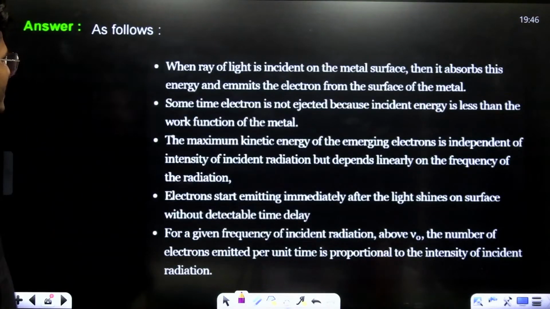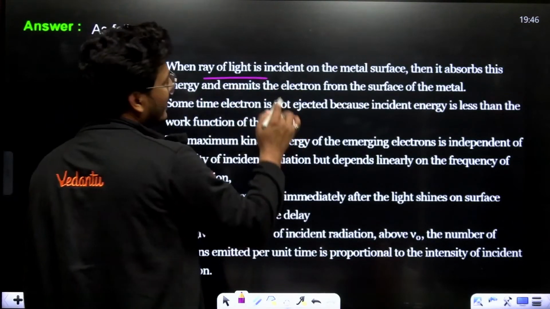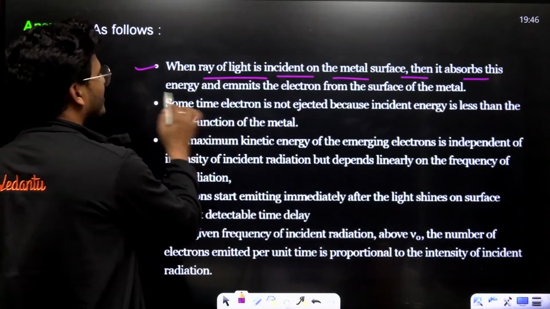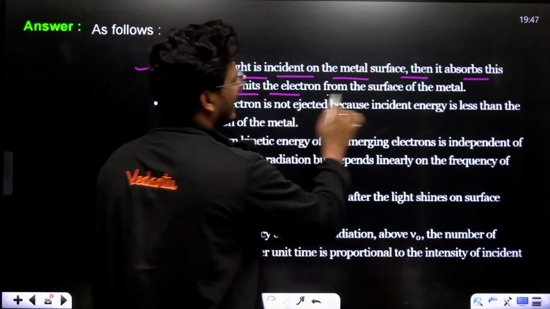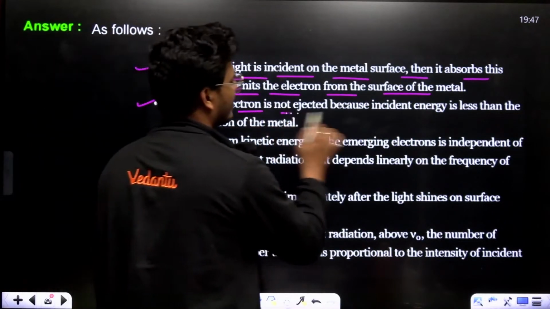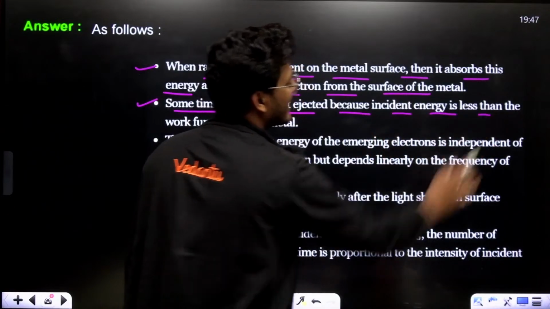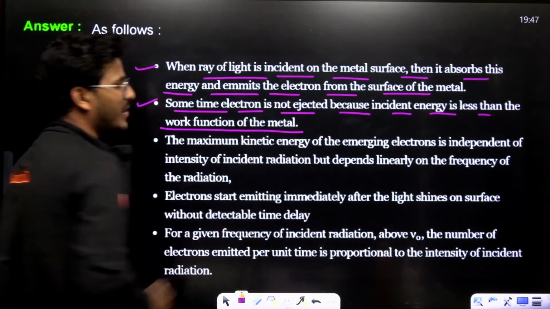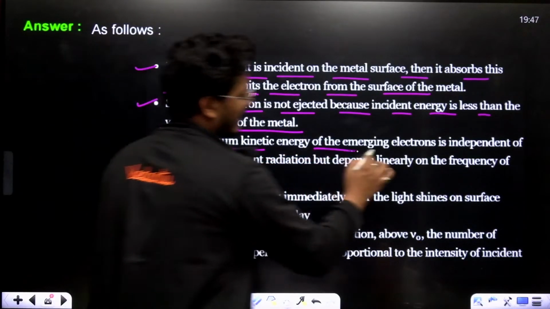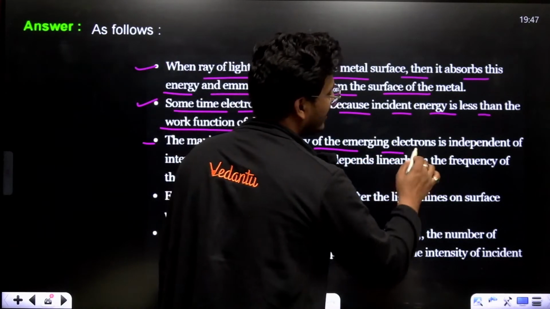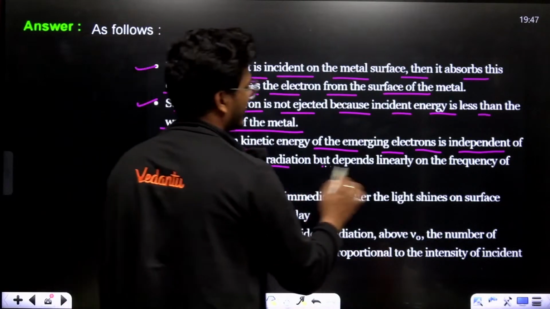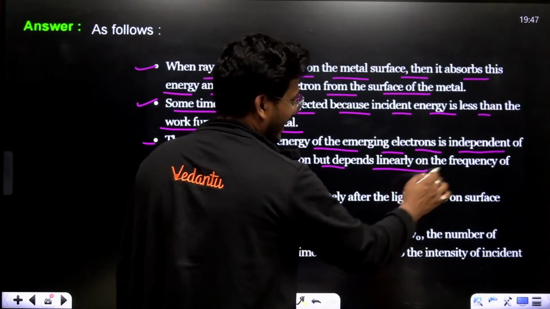See, when a ray of light is incident on a metal surface, it absorbs this energy and emits the electron from the surface of the metal. Sometimes the electron is not ejected because the incident energy is less than the work function of the metal. The maximum kinetic energy of emerging electrons is independent of the intensity of incident radiation, but depends linearly on the